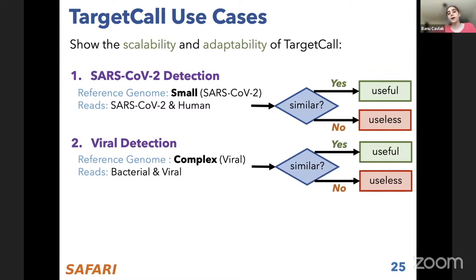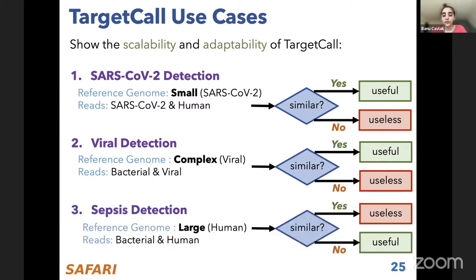Here now, the viral and bacterial reads resemble each other more compared to human ones. That's why it's a bit like a different use case. But the approach is similar, and anything that is similar to the reference genome is identified as useful for this use case as well. What's different is the sepsis detection use case, where we have a large human reference genome.